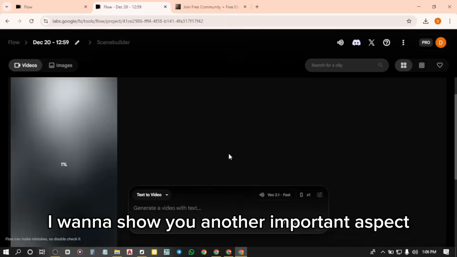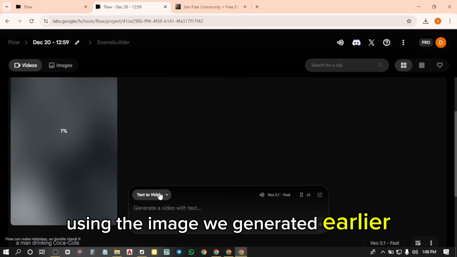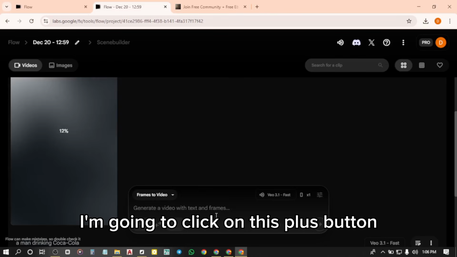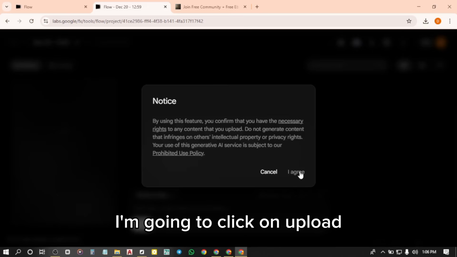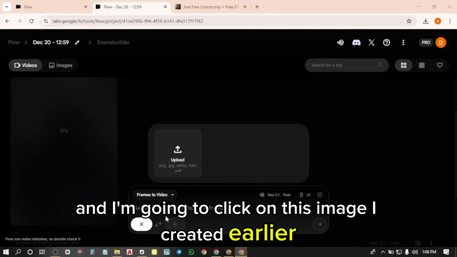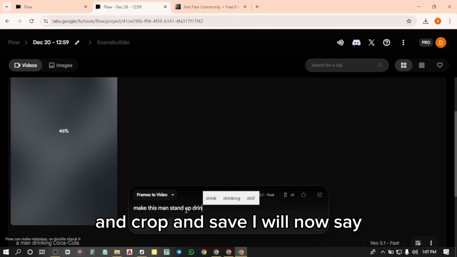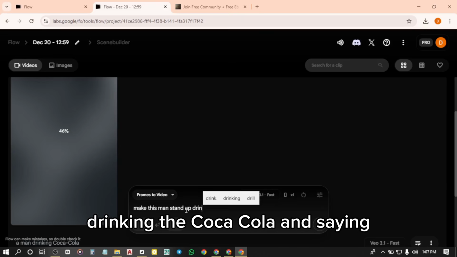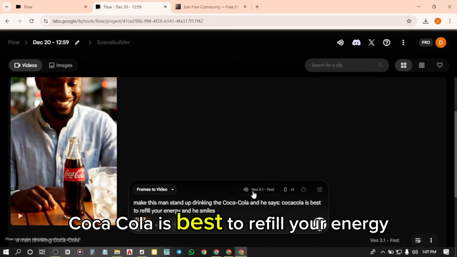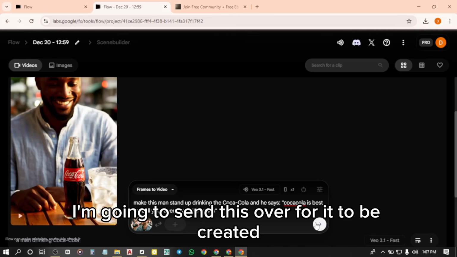But while waiting, I want to show you another important aspect. Using the image we generated earlier, I'm going to use frames to video. In this frames to video, I'm going to click on this plus button. I'm going to click on upload. I agree. And I'm going to click on this image I created earlier. Then I'm going to leave it at portrait and crop and save. I will now say, make this man stand up, drinking the Coca-Cola and saying, Coca-Cola is best to refill your energy, and he smiles. We can see this in action. I'm going to send this over for it to be created.